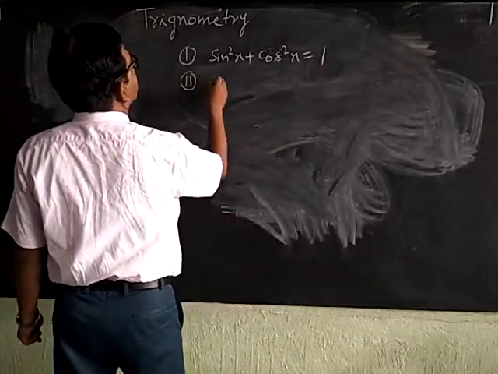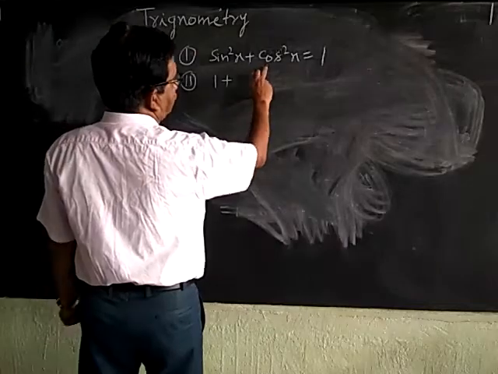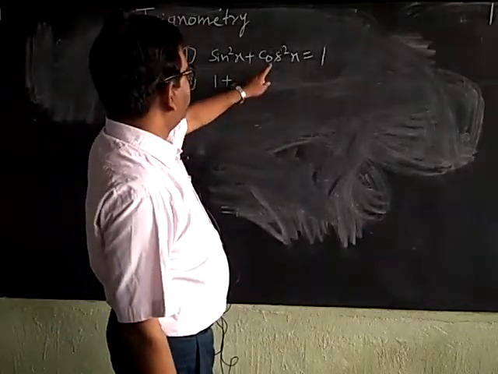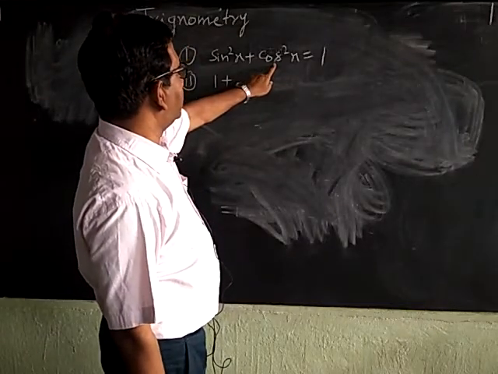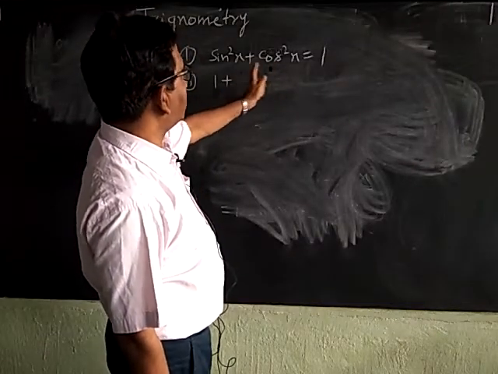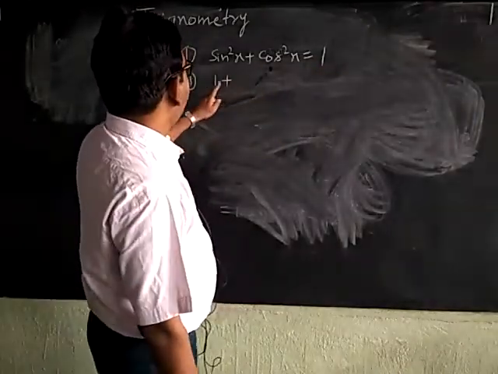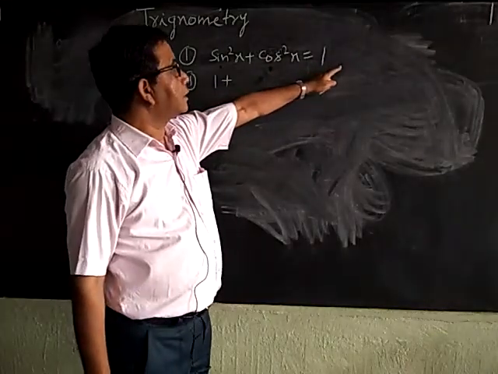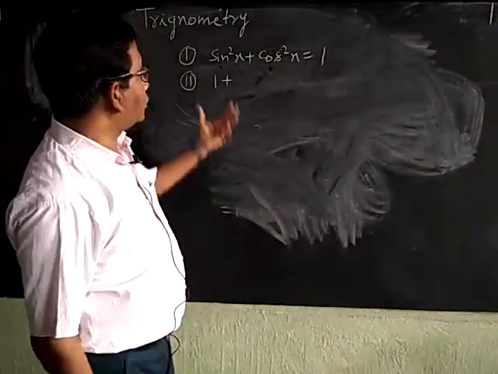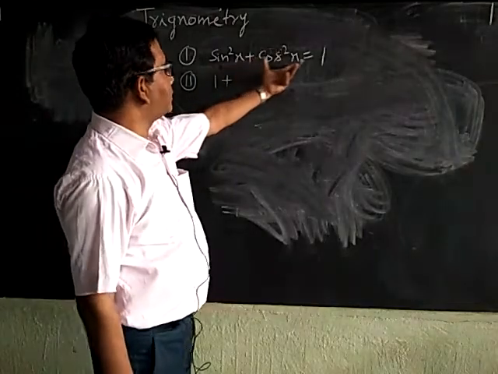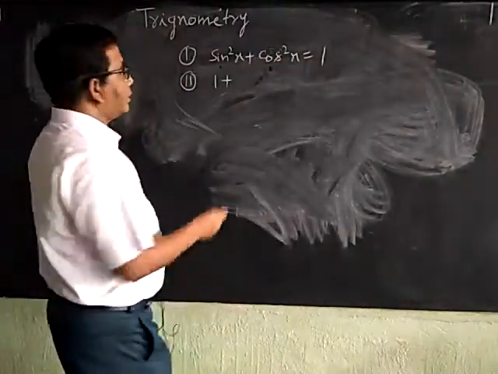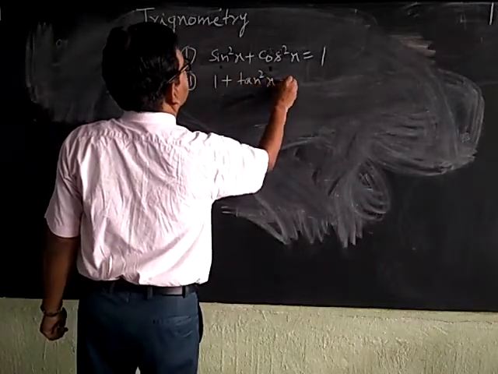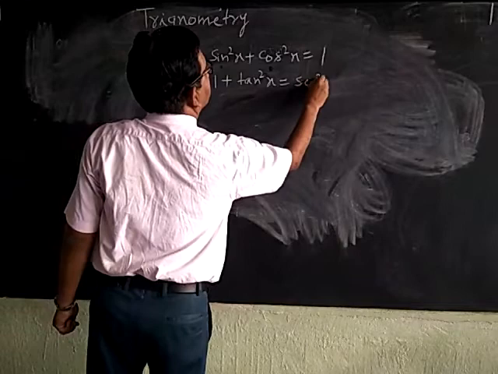By this formula we can generate three formulas. What is the value of cos square x? Here cos square x is equal to 1 minus sin square x, and sin square x is equal to 1 minus cos square x. Thus three formulas are created by this formula. Now the next one: 1 plus tan square x is equal to sec square x.